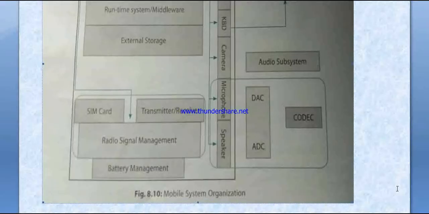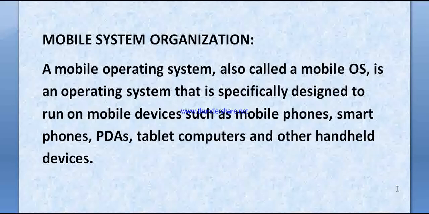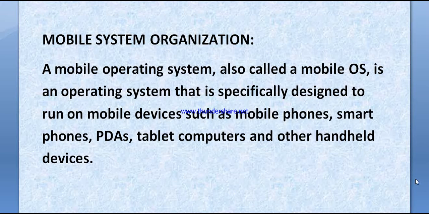So now we will discuss a very important topic: mobile system organizations. We have different types of mobiles: Windows mobile, Mac system mobile, Android mobiles. I will explain all the things regarding mobile systems, so you can analyze what the mobile system means and how it manages things. So guys, mobile system organization.